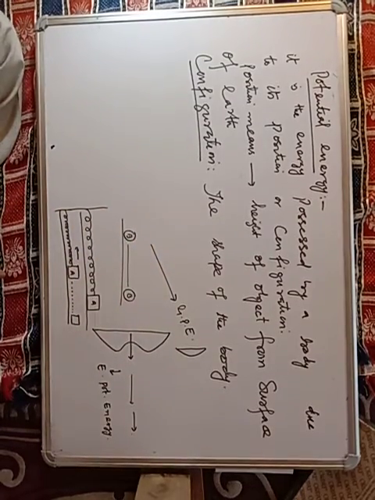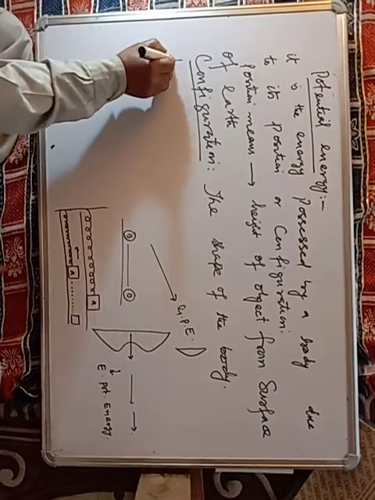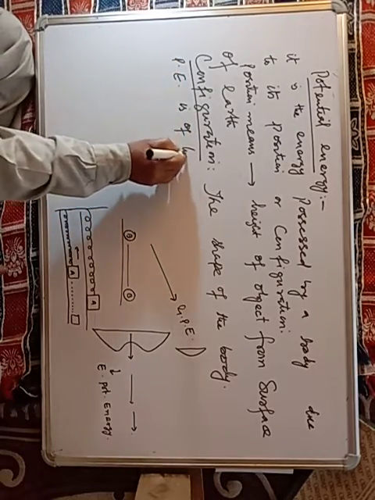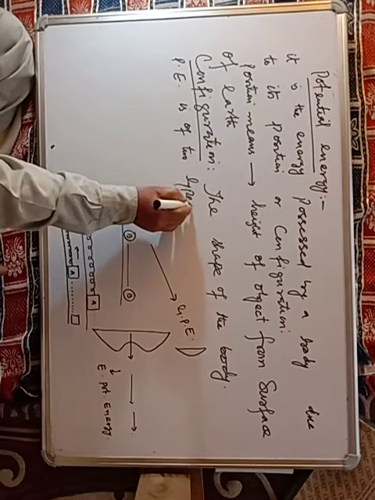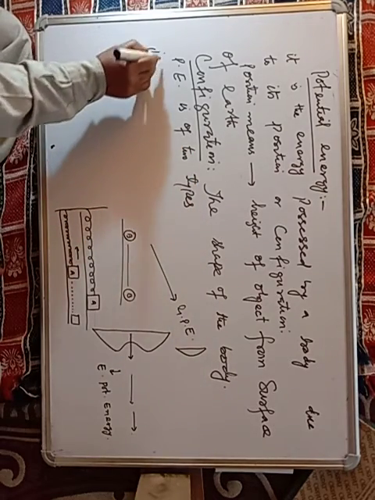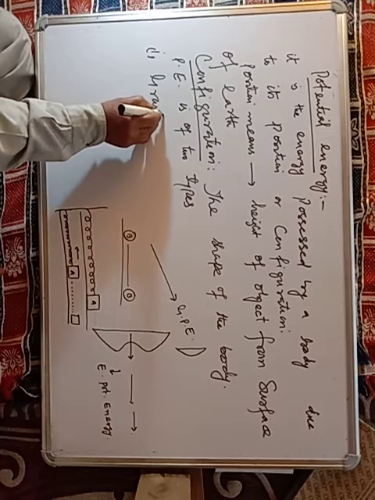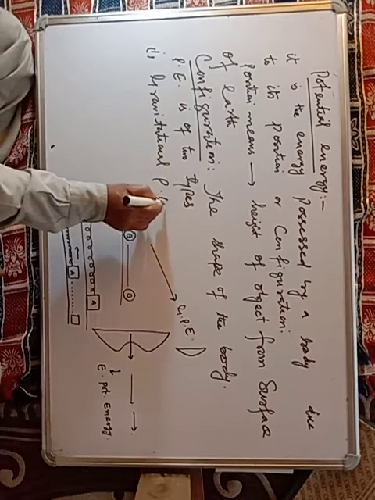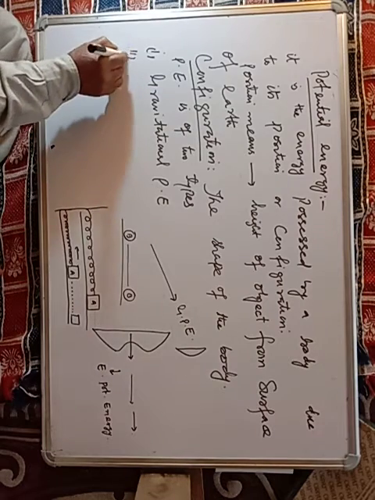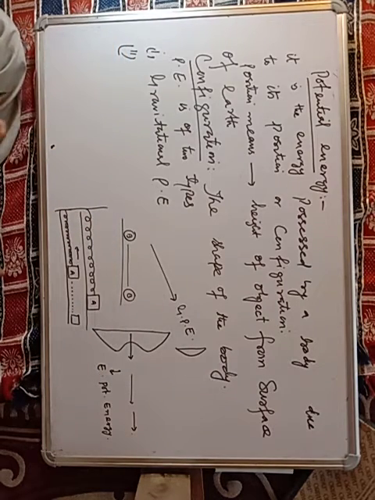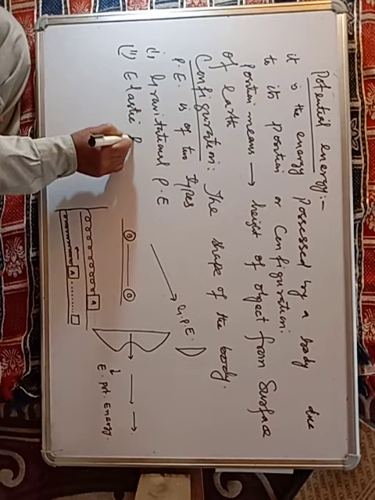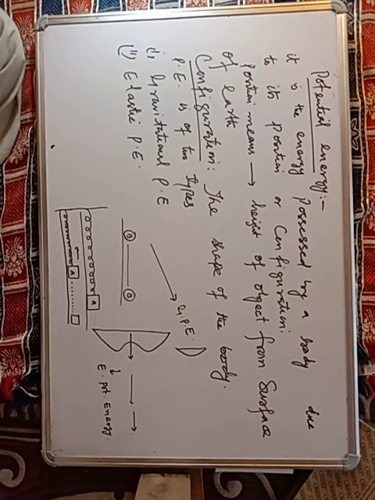So we can say potential energy is of two types. Number one is gravitational potential energy, and number second is elastic potential energy, right?